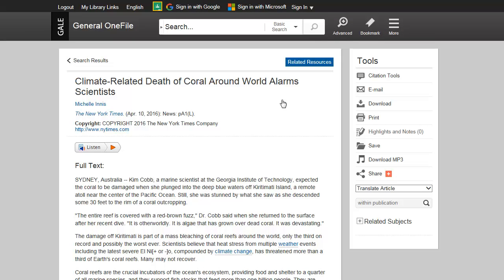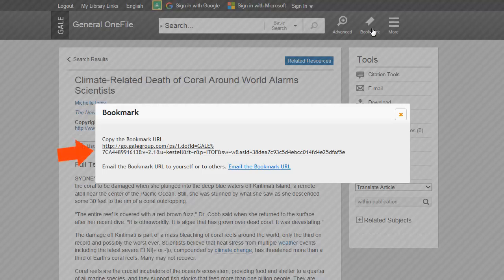If you prefer to share content with students using other means, our Bookmark tool is a great option. Gale's Bookmark provides a persistent URL that gives instant access to content you want to share with others. Simply click the bookmark icon from the banner and copy and paste the URL provided. You can share bookmark URLs on websites, social media, LMS tools, basically anywhere you can link a URL. It's a great way to draw students into content you want them to see.